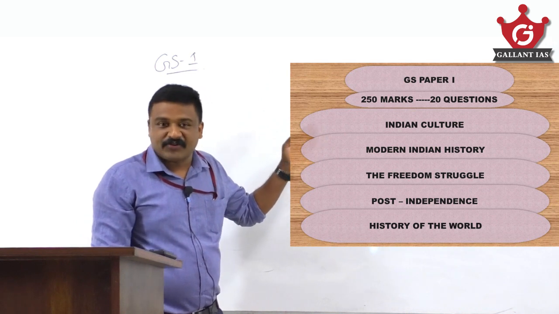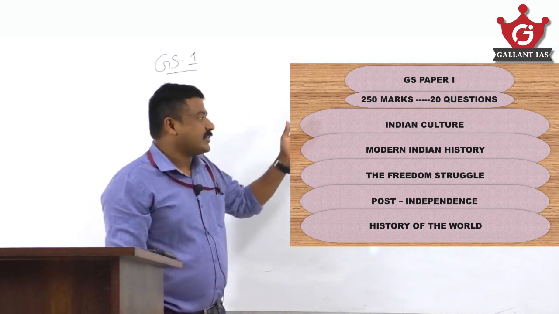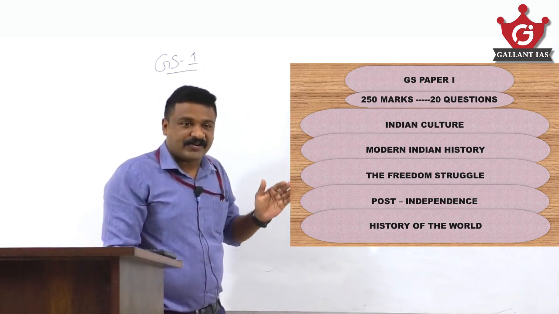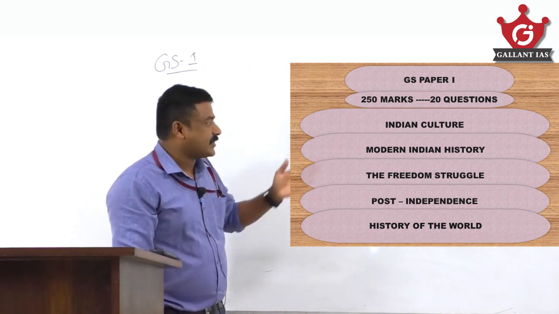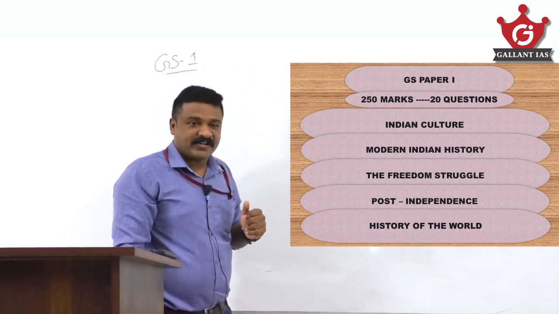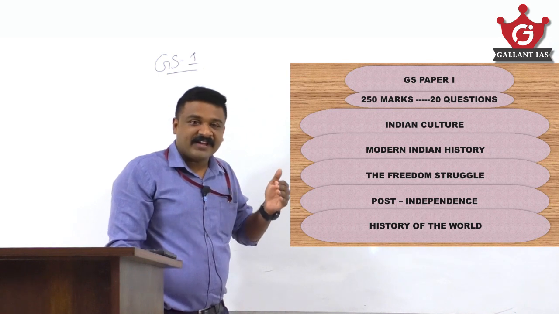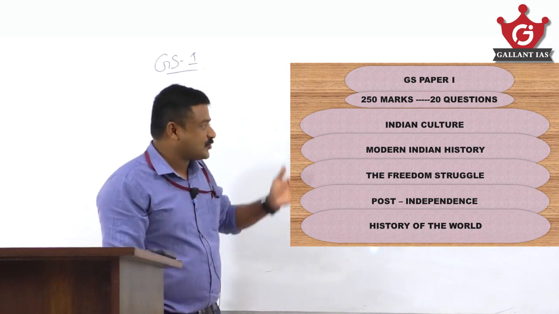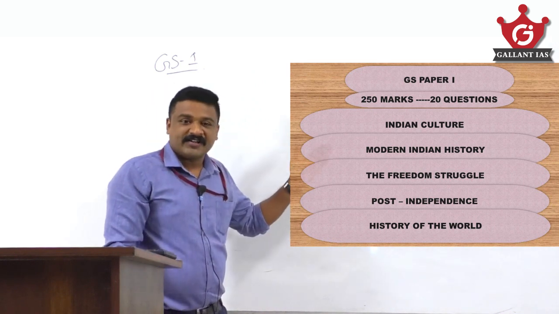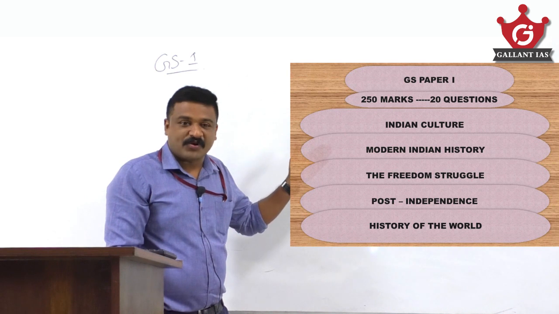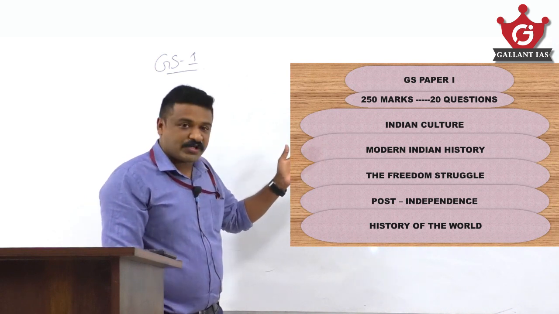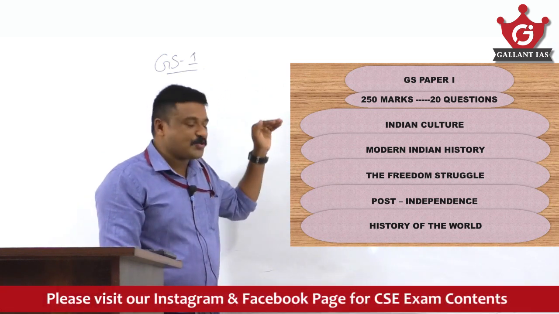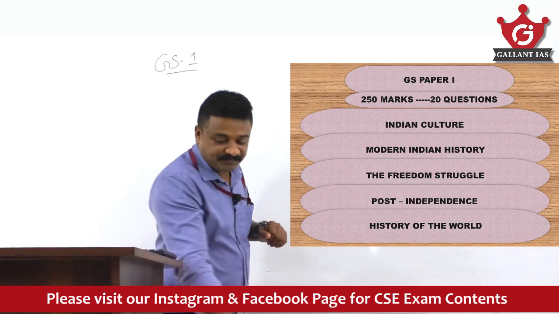This is what the syllabus of your history and culture is. First, of course, there is Indian culture, covering art forms, literature, architecture. Then there is modern Indian history, from the beginning of the 18th century AD till the 21st century, covering the freedom struggle, the various phases of India's freedom struggle, the contributions and contributors, post-independence, and history of the world. This is the syllabus of history in GS1.